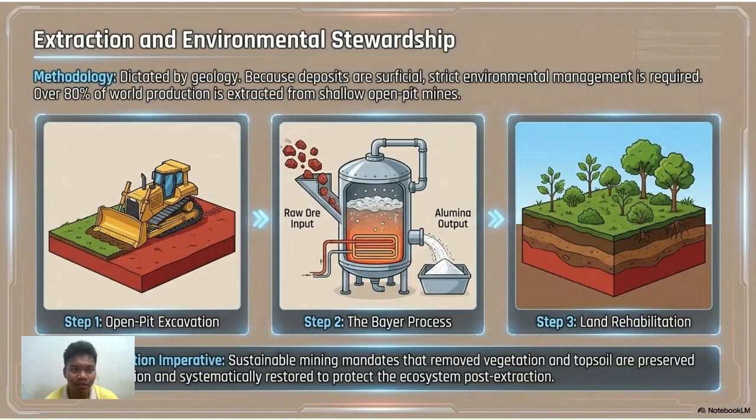The extraction method in this case involves an open pit excavation, which is often for the shallow open pit mines. The first step involves the open pit excavation of the surrounding ecology, and then the next step is the Bayer process, where the raw ore input is put into a leaching process to provide the alumina output. Next, land rehabilitation is involved to protect the ecosystem post-extraction.